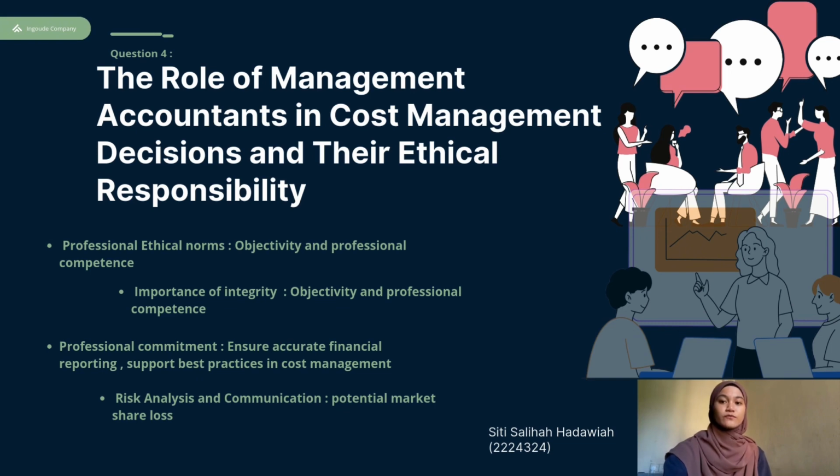Next, let's move on to the role of management accountants and their ethical obligations in cost management decisions. For management accountants, it is essential to maintain an organization's operational effectiveness and financial integrity in the modern corporate world. When managerial choices have the potential to compromise the integrity of financial reporting, this function becomes even more crucial. The recent decision made by Dundee Corporation senior management to skip over activity-based costing puts the management accountant in a difficult, professional and ethical position,